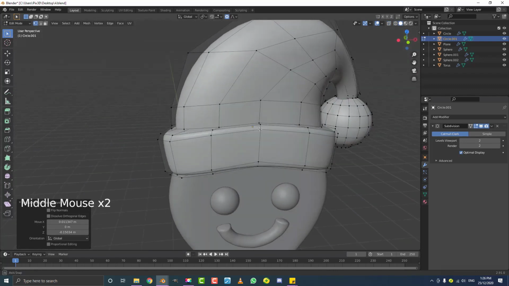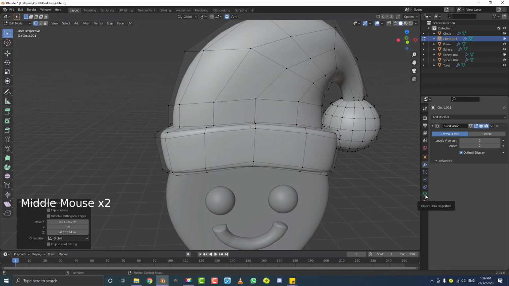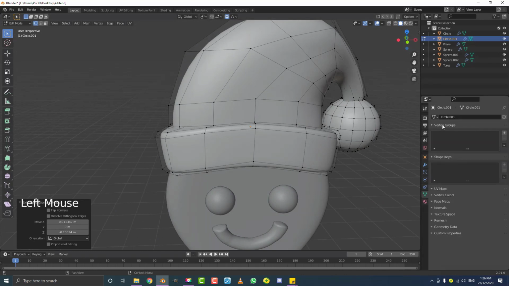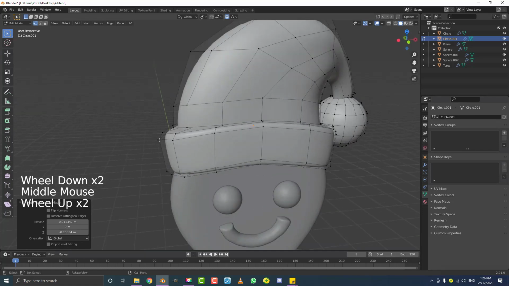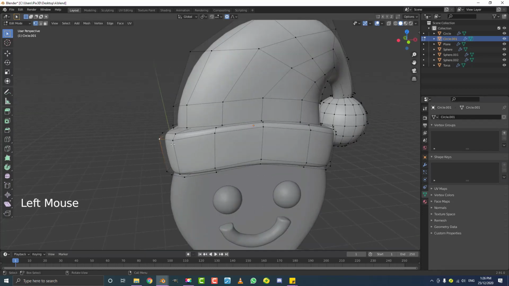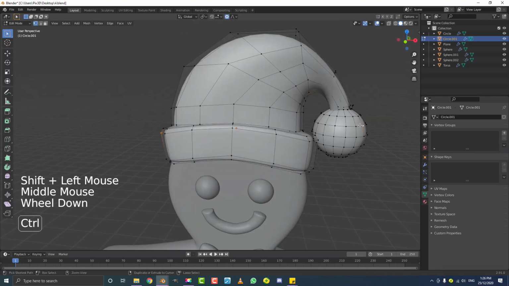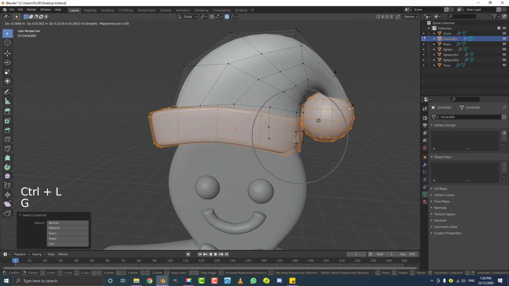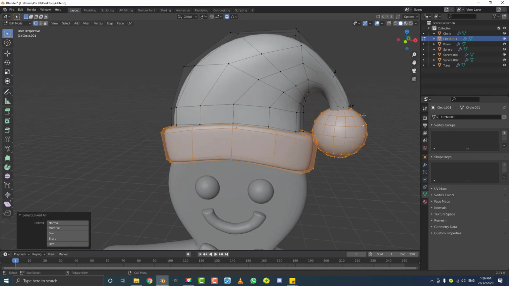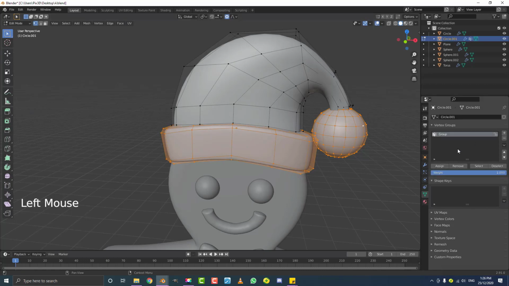So once I'm done with that and we're in edit mode, we're going to go over here to our object data properties, and you're going to see something here called Vertex Groups. So what we need to do is select a vertex on the bottom part of the hat here, holding shift select a vertex on the pom-pom on the end here, and then if you hit Control L, it'll select only these 2 meshes, so anything those vertices are connected to. And with them active, we're going to hit the plus here, and go assign. So now these are assigned to that group, and we're going to double click on this group and call it bottom hat. Okay, and just make sure it's assigned.